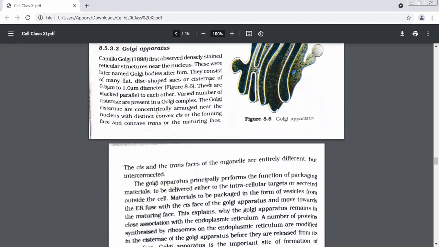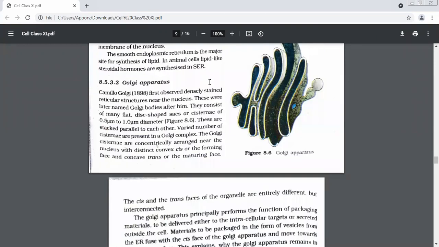What do you call them? Cisternae. So this is one cisterna, this is another, and another. Don't you see there are many of them? Yes, ma'am. So we have many flat disc-shaped bags which are known as cisternae. This is one cisterna, 2, 3, 4, 5, 6.